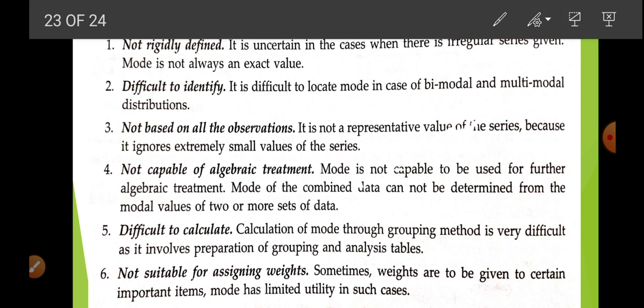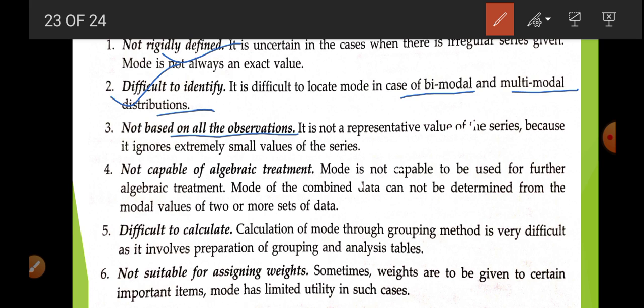Now demerits of the mode. Okay, not rigidly defined. Like if you use the inspection method and if you use the grouping method, you are going to get different answers. Difficulty to identify. It is difficult to locate mode in case of bimodal or multimodal distribution. Okay, not based on all observations, because we just search for that value that occurs the maximum number of times. Not capable of algebraic treatment, so it is not like the mean.